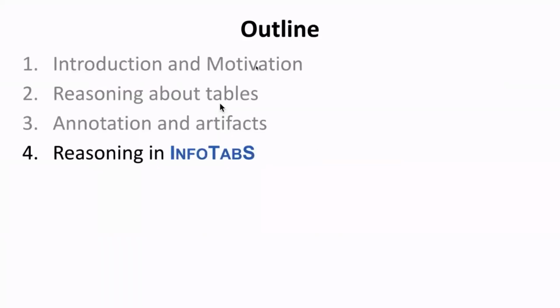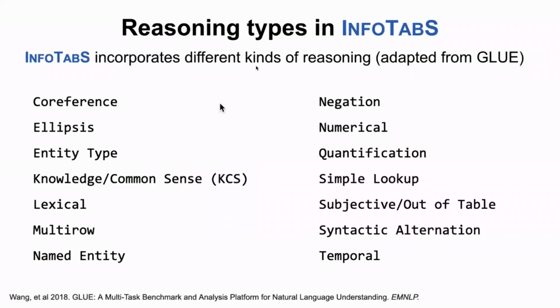Reasoning in InfoTabs. Now we have looked at the annotation and artifact problem. Let's look at what kind of reasonings are present in InfoTabs, what their types are and how much reasoning is present in the InfoTabs data. To look at the reasonings in InfoTabs, we basically adapted the reasoning definitions from GLUE. Many of the reasoning definitions are there in GLUE, except some definitions we need to invent because of the tabular premise. For example, when a hypothesis is using multiple rows, we call it a multi-row reasoning.